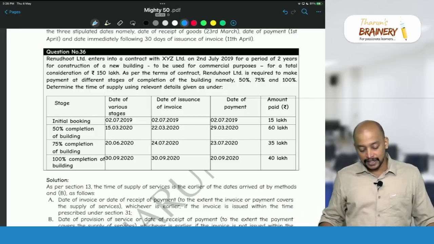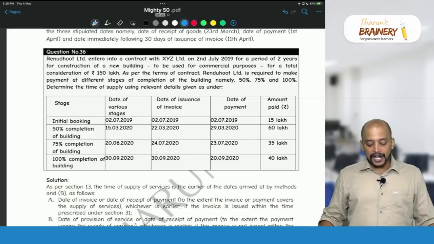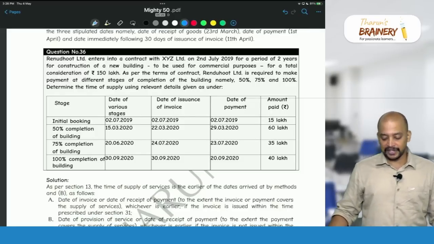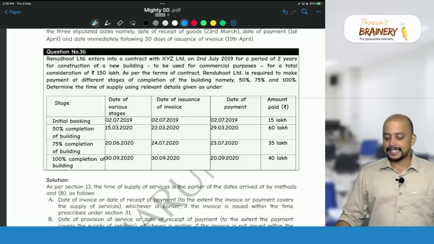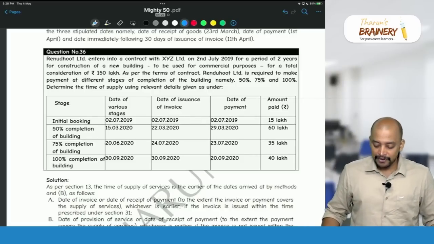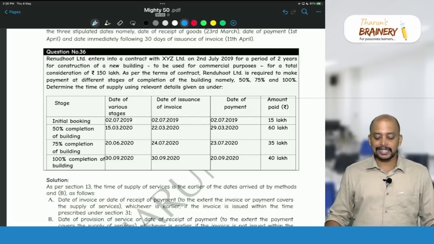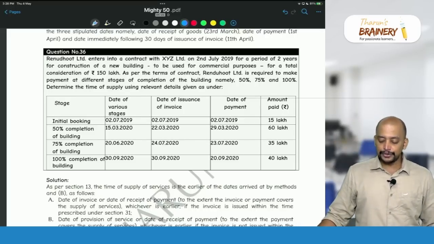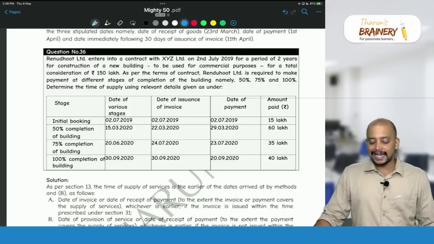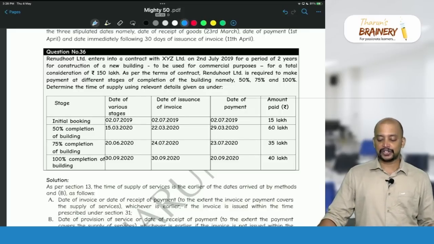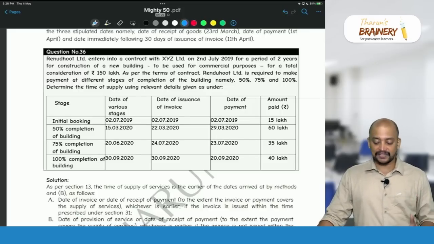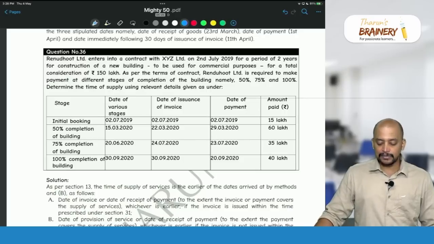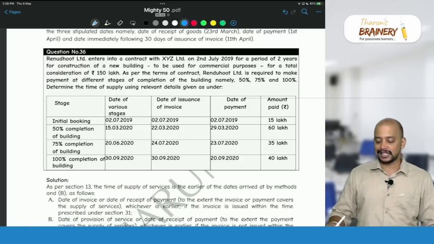Then another question, question number 36. Renudut Limited enters into a contract with XYZ Limited on 2nd July 2019 for a period of 2 years for construction of a new building to be used for commercial purposes, for a total consideration of 150 lakhs. As per the terms of the contract, Renudut Limited is required to make the payment at different stages of completion of the building, namely 50%, 75% and 100%. Determine the time of supply using relevant details given as under.